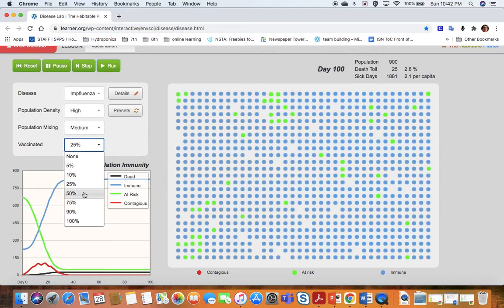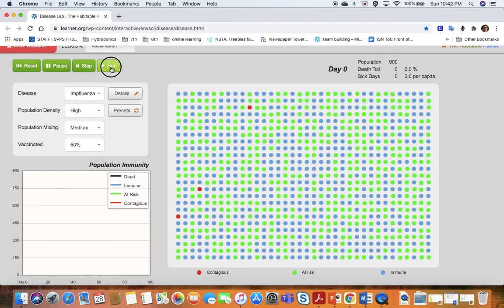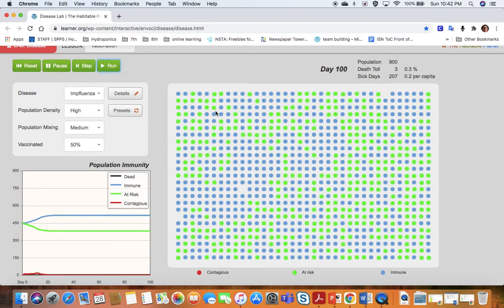Now let's try it with 50% of the population vaccinated. So half the people have been vaccinated. All of a sudden now we're down to 3 people dying, only 207 sick days. And you can look at the graph, contagious, it's barely there.